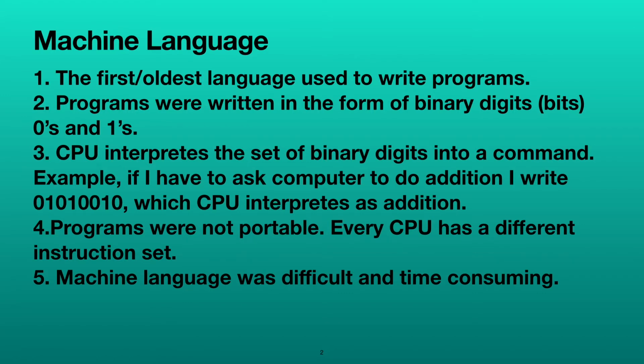For example, I want to do the addition of two numbers. Then how am I going to give the add command? I'm going to write 01010010. This is my add command. Now how does the CPU interpret it? Every CPU has an instruction set which says if the command is 01010010, that means do addition. So in this way the CPU understands.